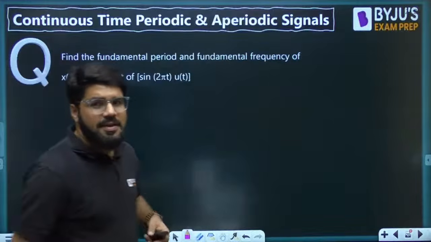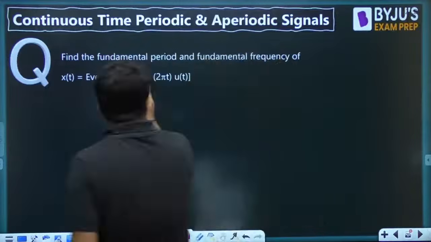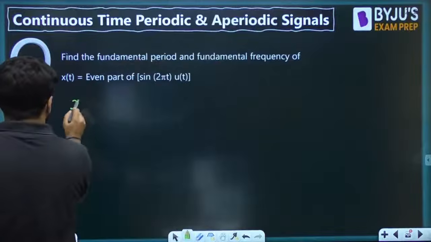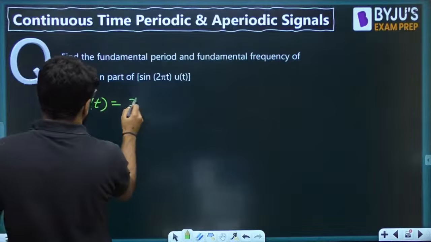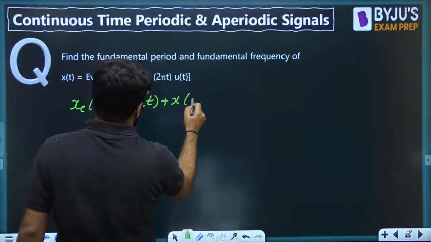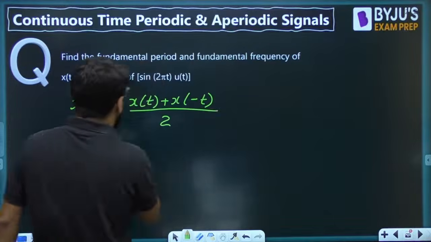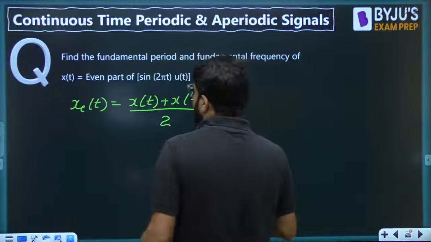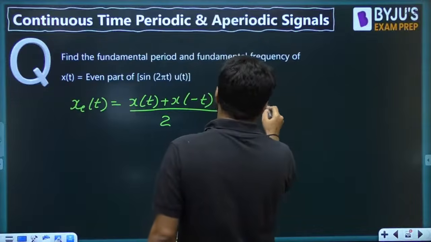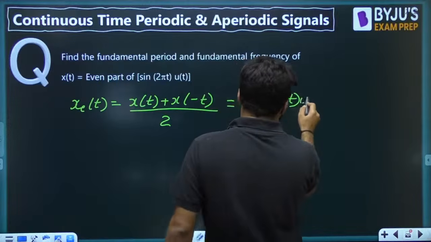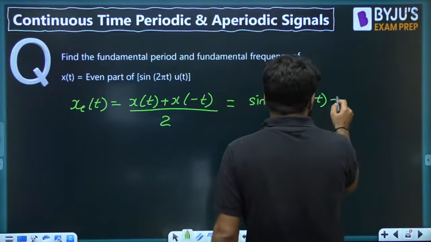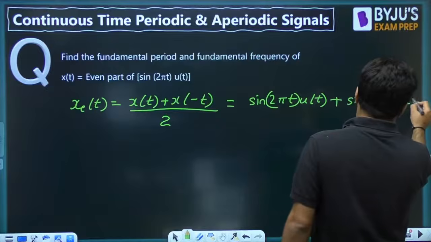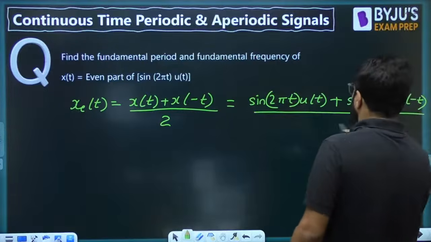Okay, let me just check if you are done with this. Even part of sine 2 pi t u(t). So let us again start: x_e(t) as [x(t) + x(-t)] divided by 2. Now x(t), that is sine 2 pi t u(t), plus x(-t), that is sine of minus 2 pi t u(-t), whole divided by 2.